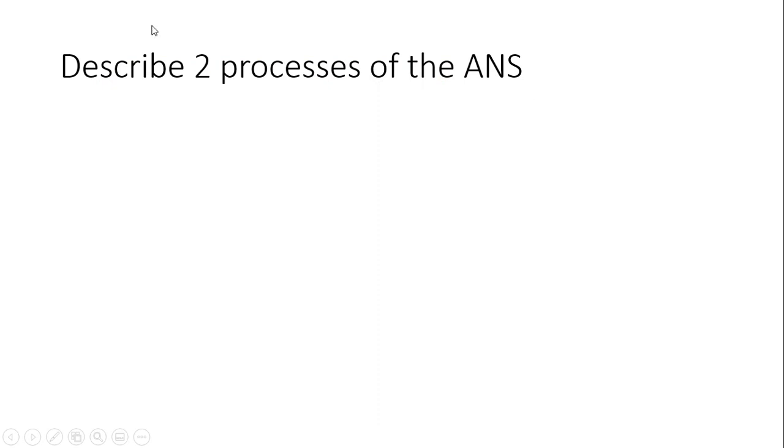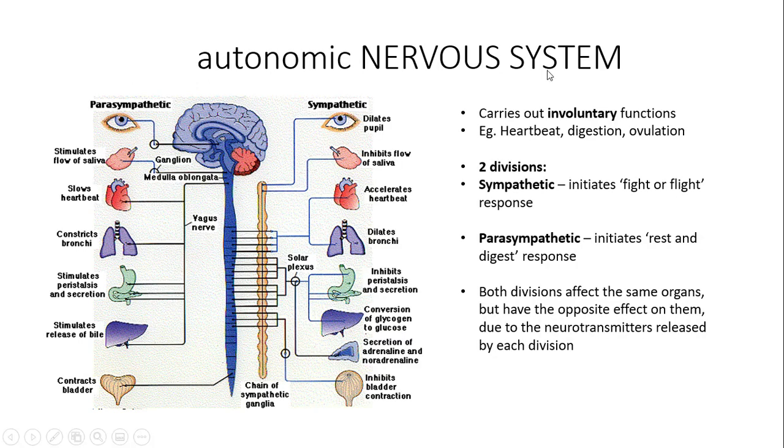The autonomic nervous system is a really popular topic for exam questions, and a popular question is to describe 2 processes of the autonomic nervous system. So see if you can do that, again, without your notes, and then see if you can use your notes to do that. That's a recap of the autonomic nervous system, and that is what's happening.